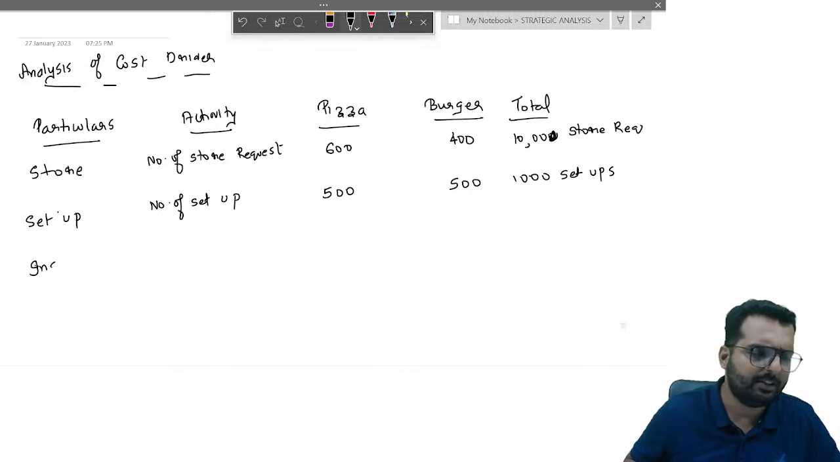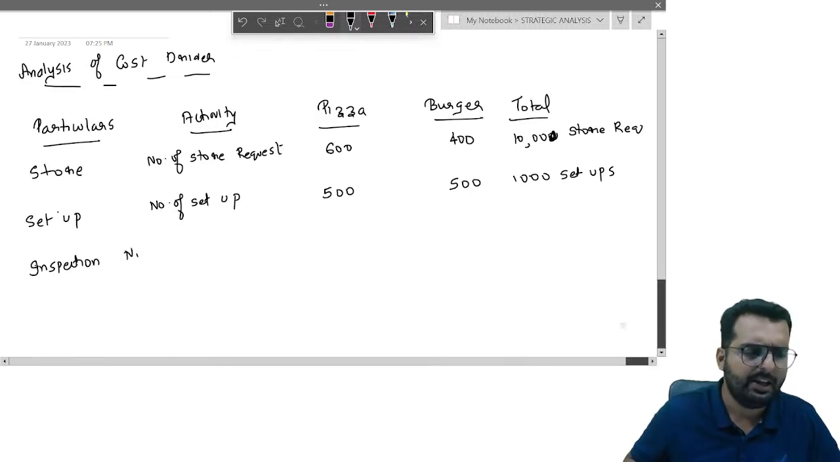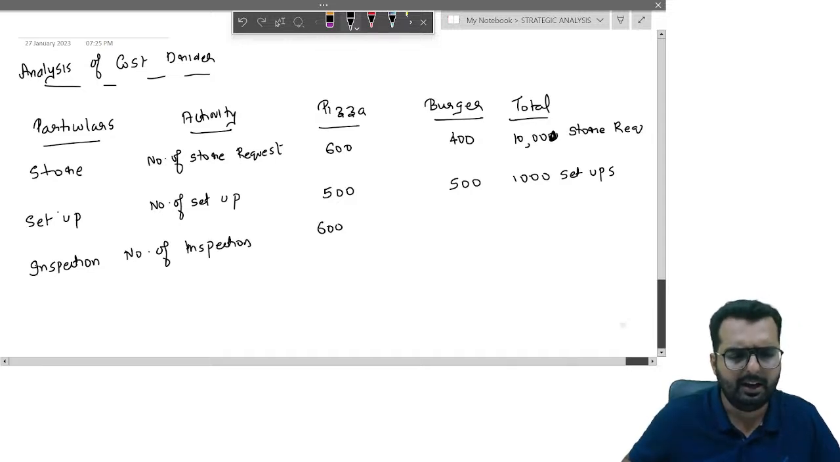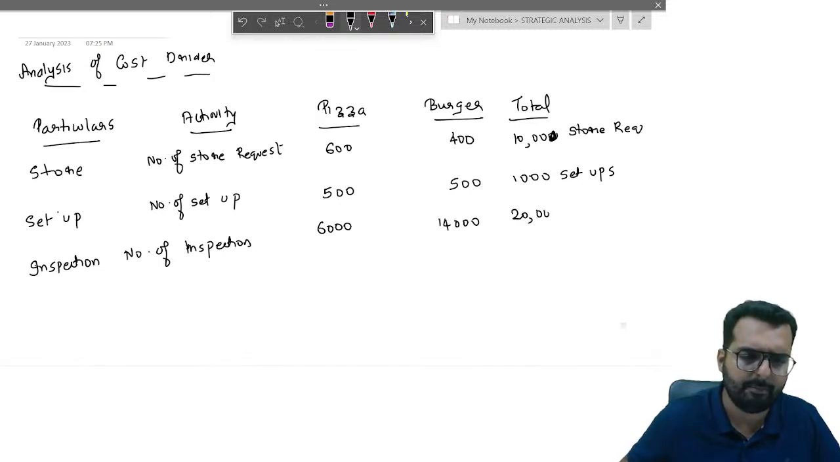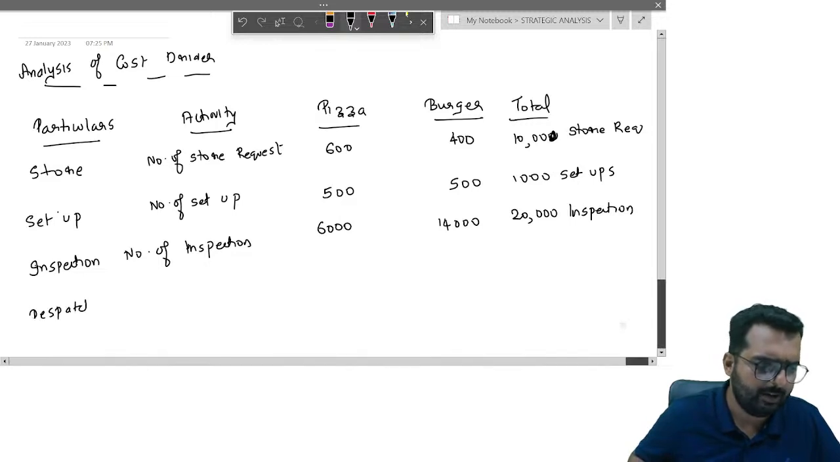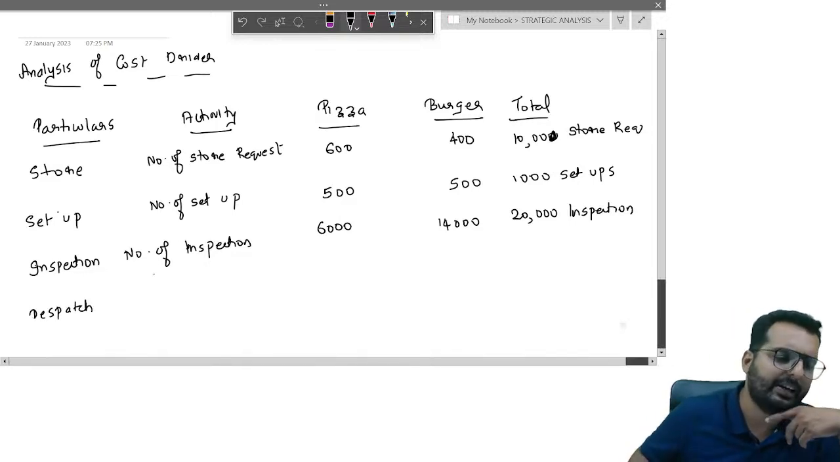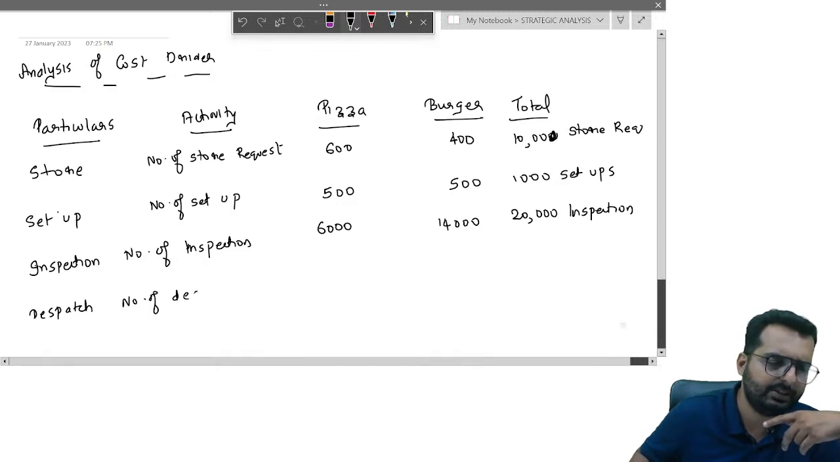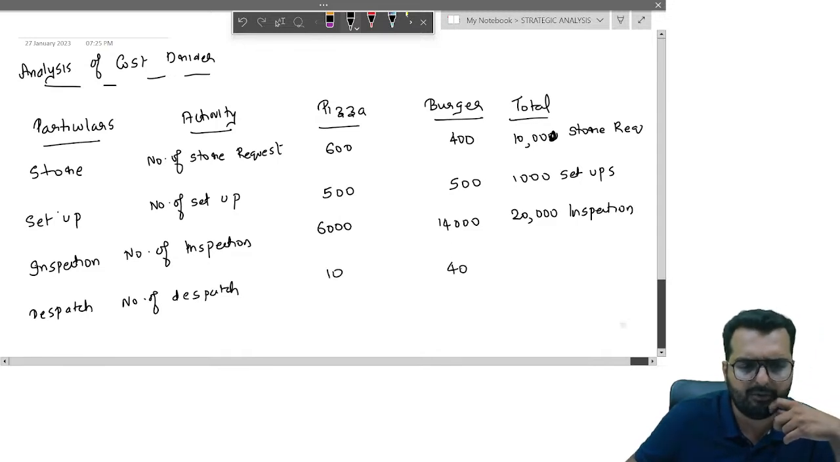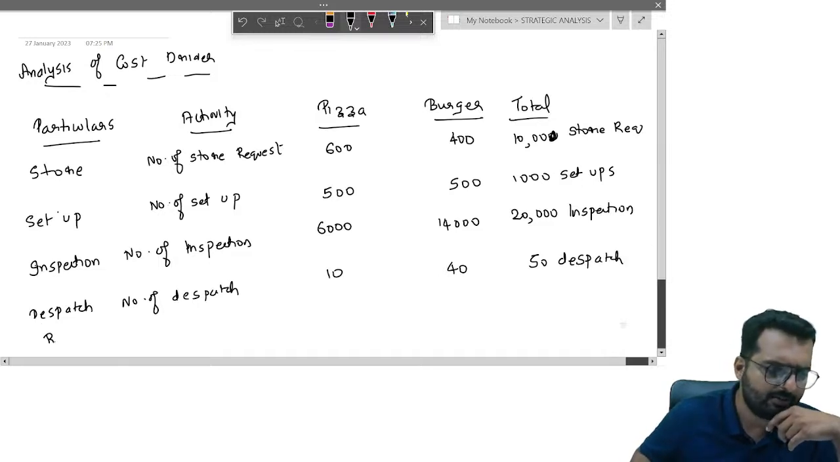After this, the third fellow is called inspection. His main work is what? Number of inspections. Let us assume he has done 6,000 inspections for pizza, 14,000 inspections for burger. Total, how much is the inspection now? 20,000 inspections. Everybody clear? What is the last fellow? Dispatch. Dispatch is based on what activity, friends? Number of dispatches. Let us assume he has dispatched pizza 10 times, burger 40 times. Total dispatch is how much? 50 dispatches.